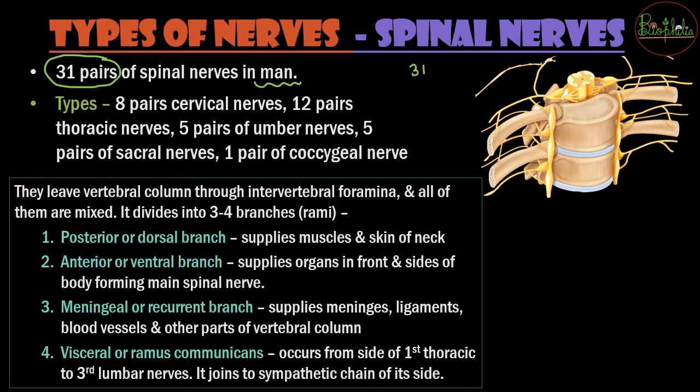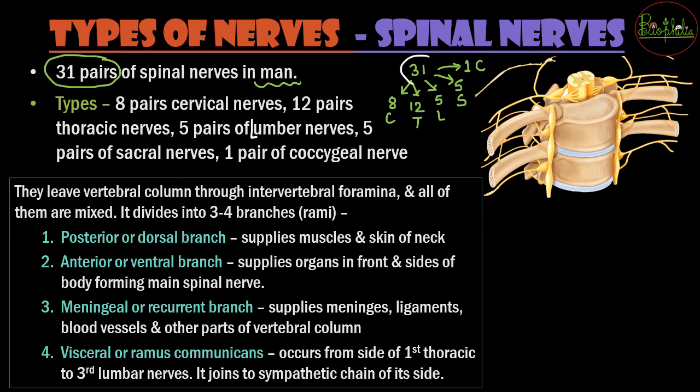The 31 is divided into 8 pairs of cervical, then 12 pairs of thoracic, then 5 pairs of lumbar, then 5 pairs of sacral and 1 pair of coccygeal nerve. So here we can see the different types of spinal nerve.